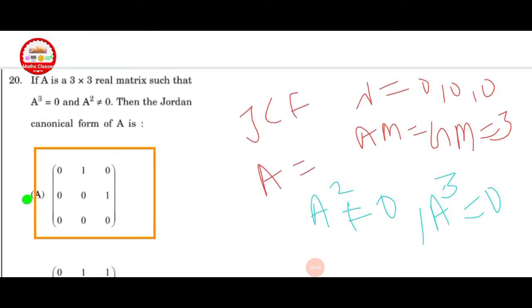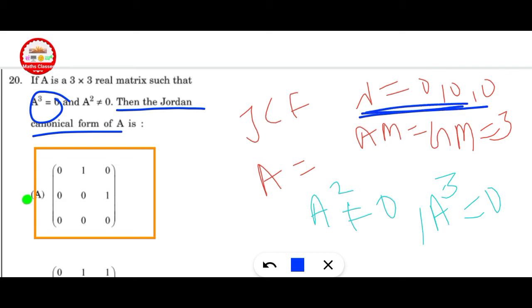Next question, if A is a 3 cross 3 real matrix such that A cube equal to 0 and A square is non-zero, then the Jordan canonical form of A. First of all, find A cube equal to 0. Here all eigenvalues are 0 for A cube equal to 0 and A square non-zero.